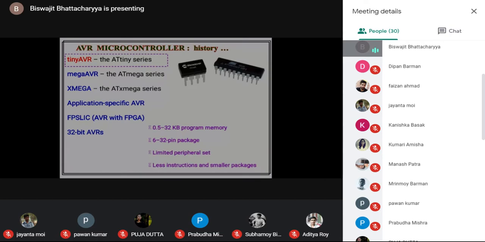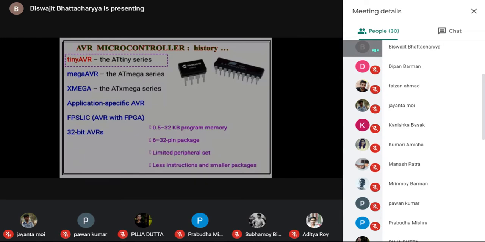Now the tiny AVRs are the small sized microcontrollers. Their program memory size, program memory meaning the memory available to write a program, is 0.5 kilobyte to 32 kilobyte. And the number of pins? Maybe 6 pins to 32 pins. So small sized AVR microcontrollers are these type of things.